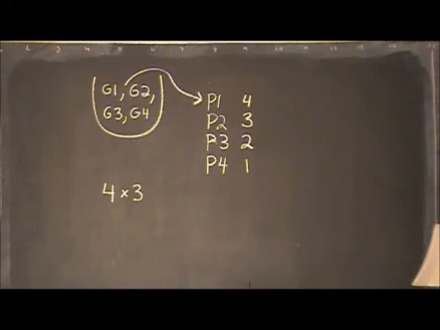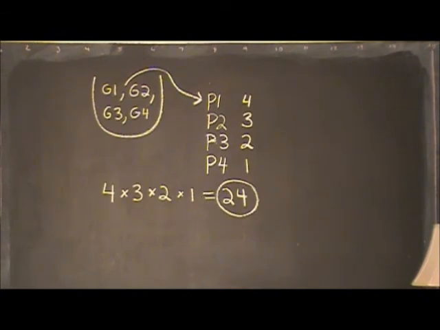Any one of the 4 possible gifts that go to the first person can be combined with any of the 3 possible gifts that would go to the second person, which can then be combined with any of the 2 possible gifts that would go to the third person, which would then be combined with only the single gift that would be left over to go to the fourth person.